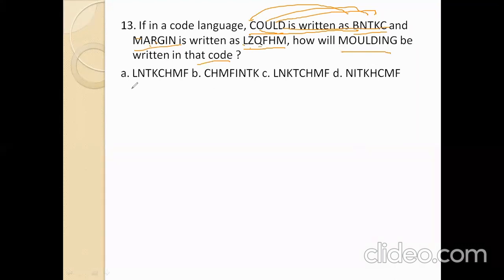L, O's backside letter is L, U's backside letter is T, L's backside letter is K. So that is option number A, the right answer.